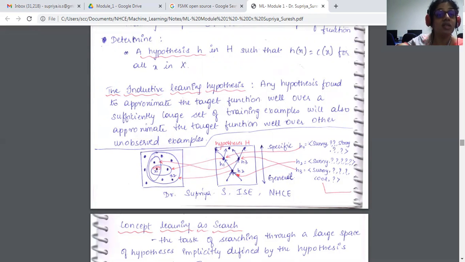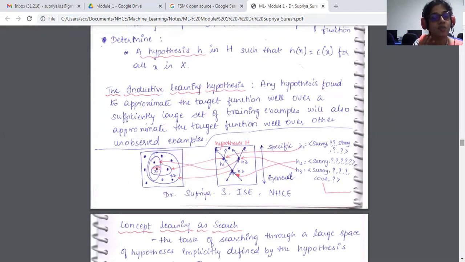Okay, so what does this inductive learning hypothesis mean? Any hypothesis which is found to approximate the target function well over a sufficiently large set of training examples will also approximate the target function well over the unobserved examples. I hope I'm making it very clear here.